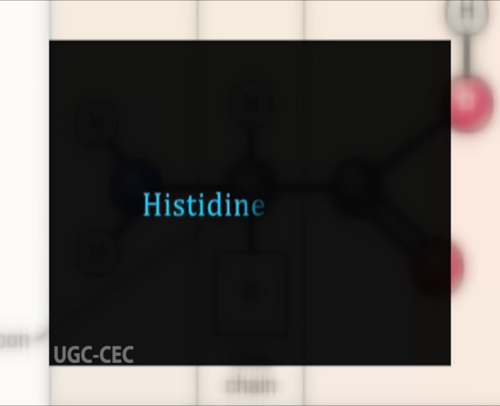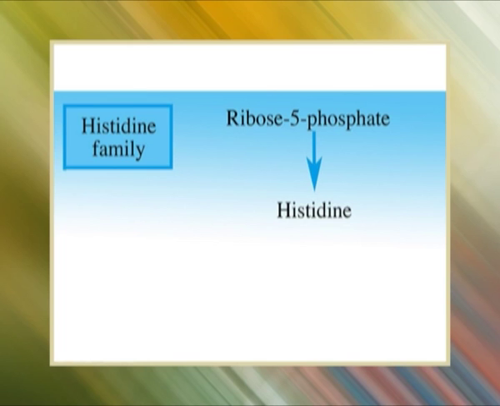Now histidine family. This family includes histidine and they derive their carbon skeletons from ribose 5-phosphate. Histidine is an essential amino acid that's not synthesized de novo in humans.